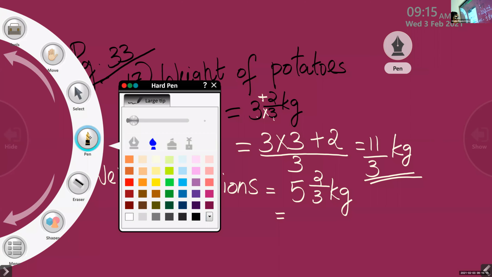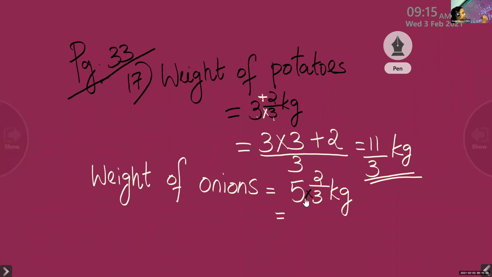We already discussed. 5 multiplied by 3, then add the numerator. 5 3s are 15, plus 2, the same denominator. Already said the answer. 5 3s are 15 plus 2, 17 by 3 kg.